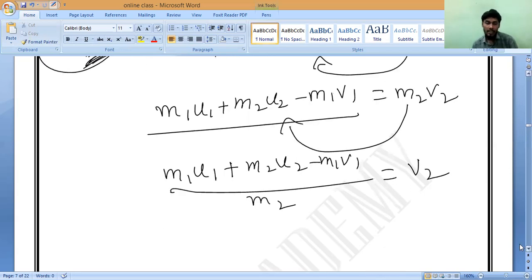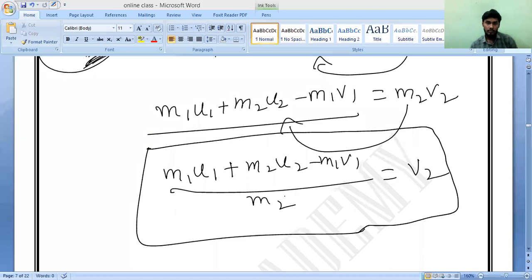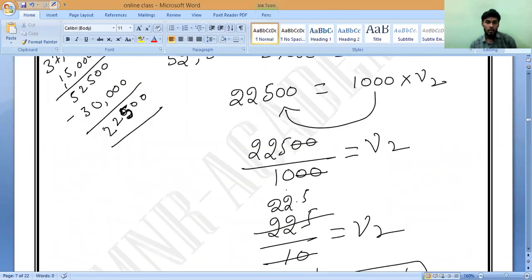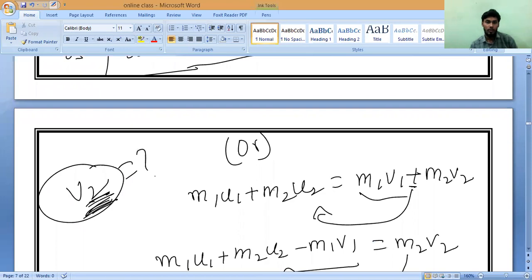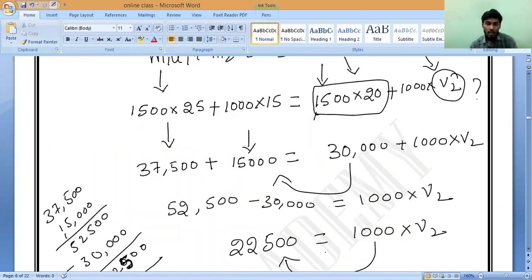This formula directly, in a single step, if you substitute it, you will get the answer. Is it okay? Yes, sir. Whatever you want, you can follow. I don't have any objection, but you have to solve it. 22.5 meter per second. Do you understand? Do it now. Solve it. Pradosh, Yelamukil, Tamil Selvan, everybody, if you want, you can use this also. Everything comes in a single step, but this method is the general approach. You may follow this method.